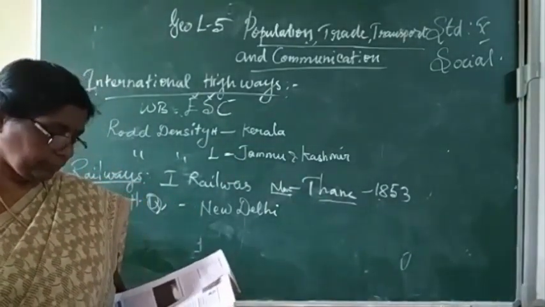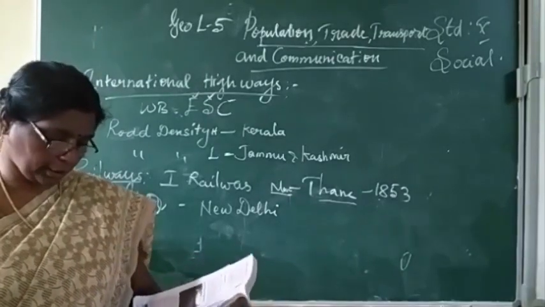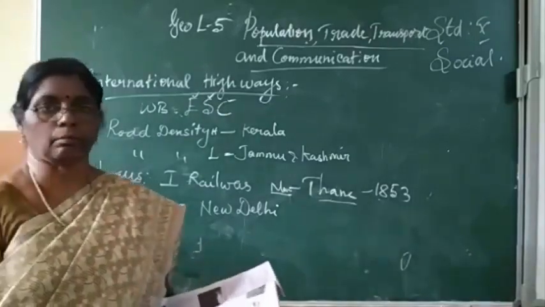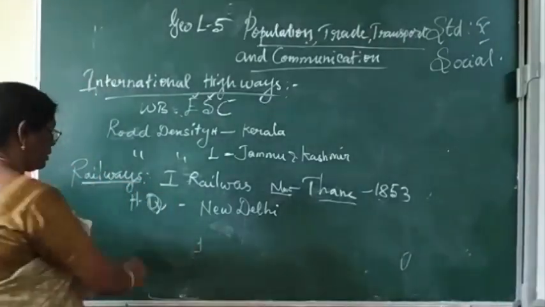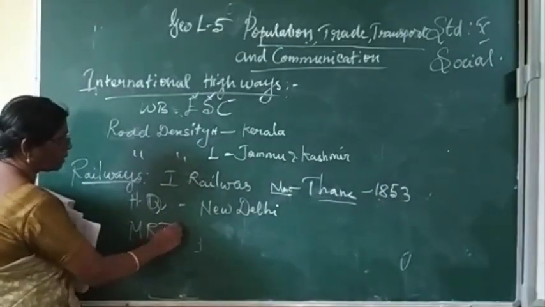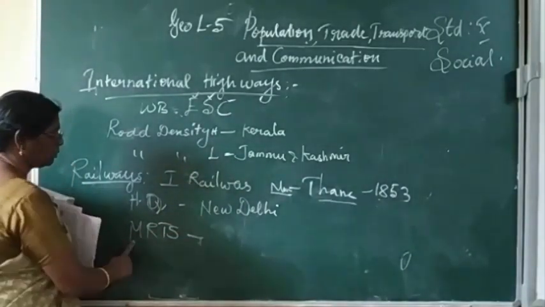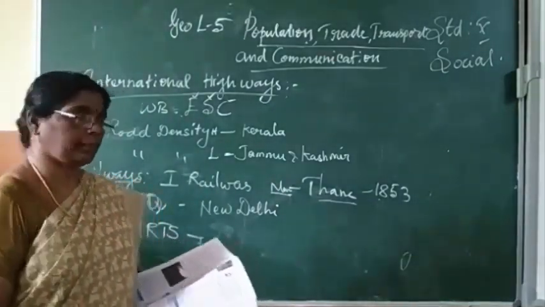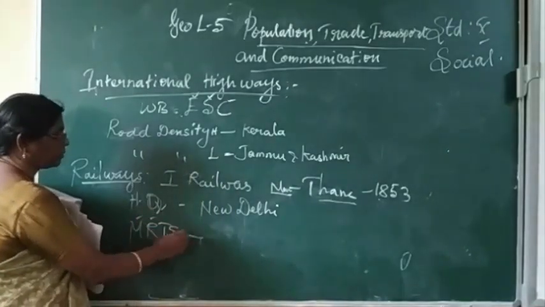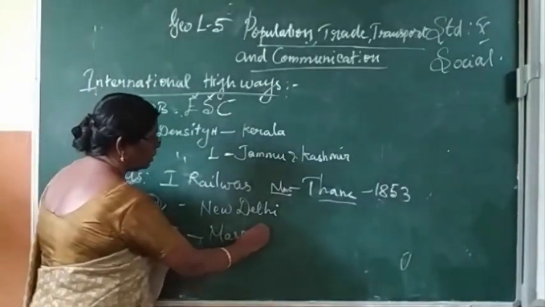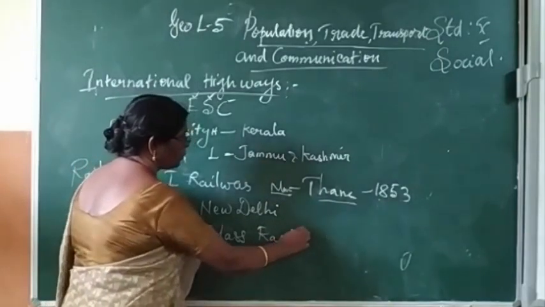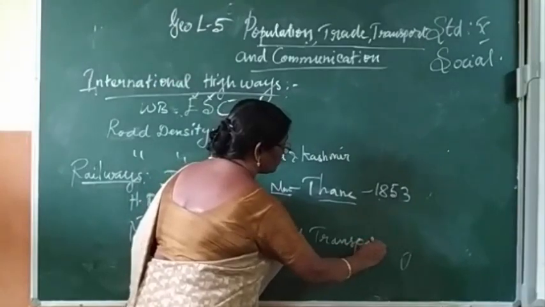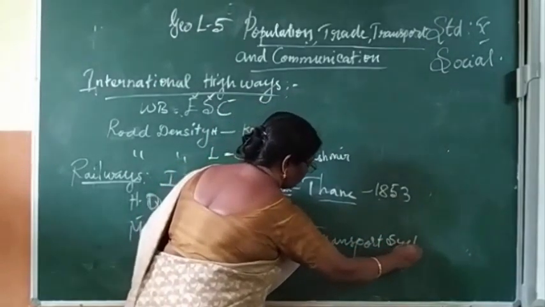Then the Konkan Railway Corporation and the Mass Rapid Transport System, MRTS. What is the full form of MRTS?